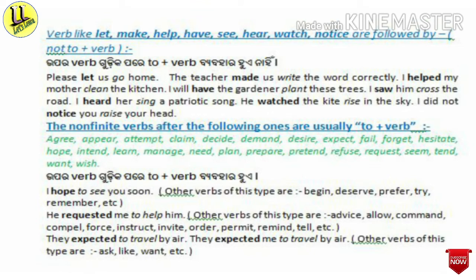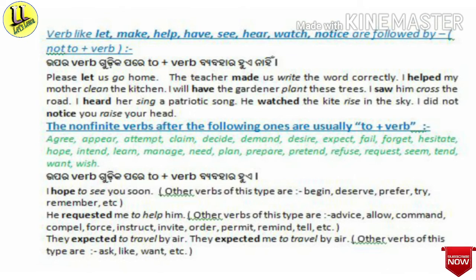Now you see, in the first sentence, please let us go home, here let is the finite verb and go is the non-finite and before go there is no to. Just like in the second sentence, the teacher made us write the word correctly, here write is the non-finite verb and no to has been used before write. Just like I helped my mother clean the kitchen. I will have the gardener plant these trees.